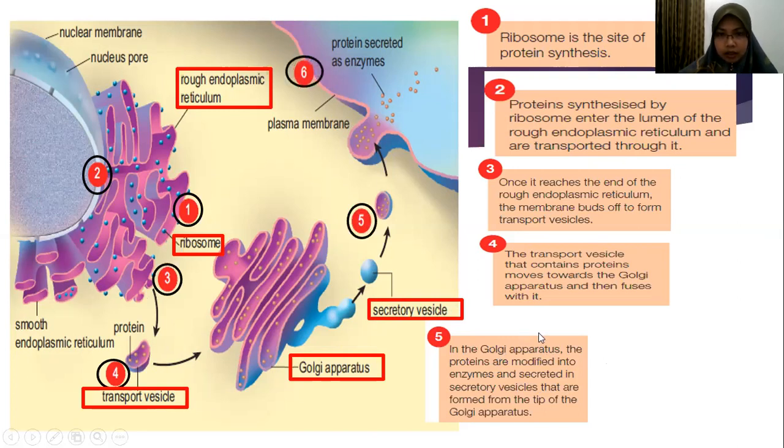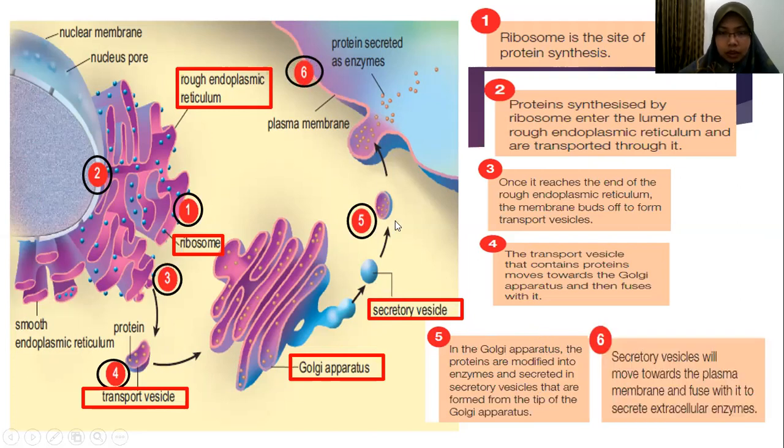Next, this is the last step. The secretory vesicle will move towards the plasma membrane and fuse with it to secrete extracellular enzyme. That's why we call this enzyme an extracellular enzyme, because this protein is secreted out from the cell.